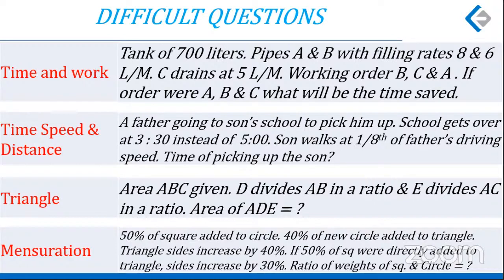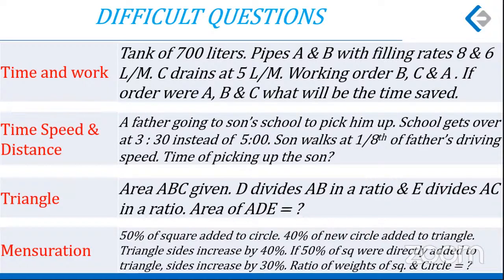Throughout, similarity of the shapes was maintained. 40% of this new circle is cut off and melted and added to the triangle. Now that data was related to the areas of the squares and the circles. The information now is about the sides of the triangle. The sides of the triangle increased by 40%. So a link between the side and the area was to be found.